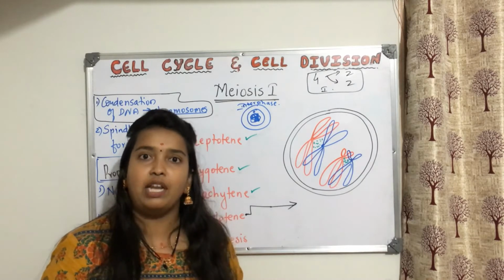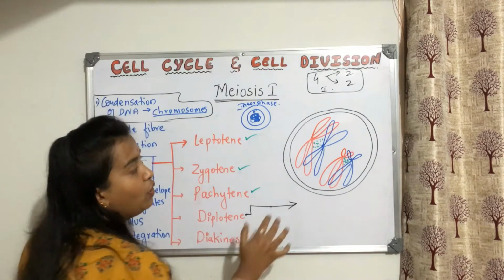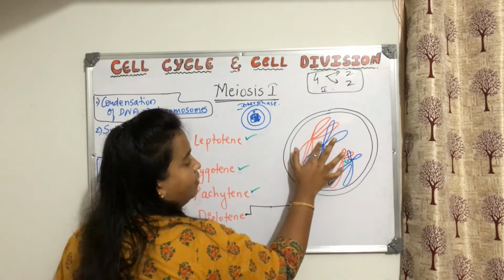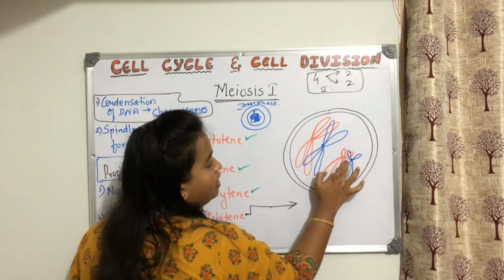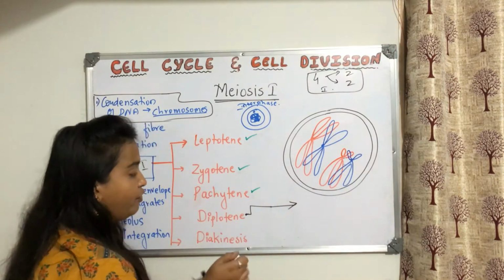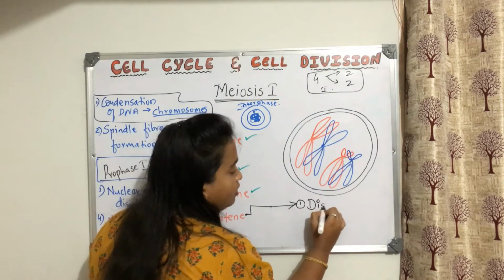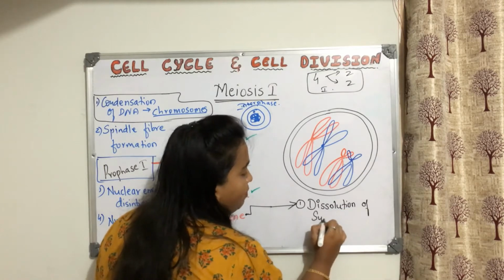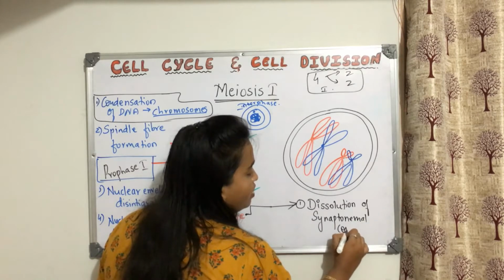After exchange in pachytene, now in diplotene, slowly the synaptonemal complex starts disintegrating. You will not be able to see this synaptonemal complex now. So what you can write, what is the main point of diplotene? In diplotene, what will happen is dissolution of synaptonemal complex. This is very, very important.